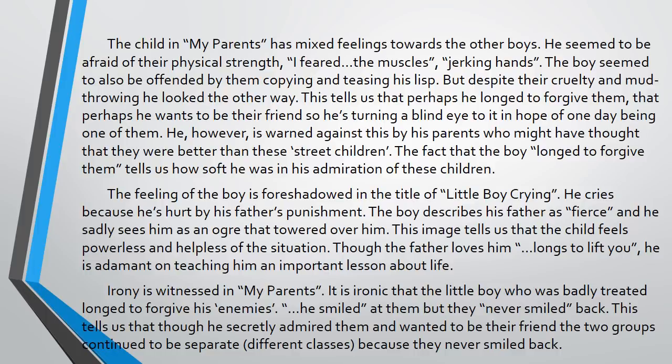But look at the writing here. Describe his father as fierce and sadly sees him as an ogre. Remember that ogre was mentioned? Ogre that towered above him. Remember the child is using the imagery of fairy tale because he's talking about Jack and the Beanstalk, and that's why he's trying to make sense of what is happening, and he's using that ogre. So he's telling us that he feels somewhat helpless to what is going on because the father is big and he's small. That is the idea. This image tells us that the child feels powerless and helpless of the situation.